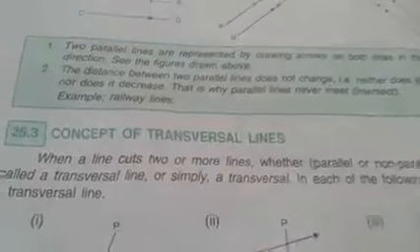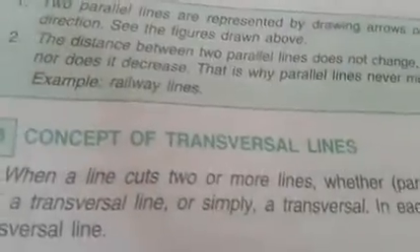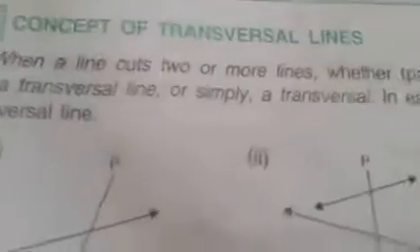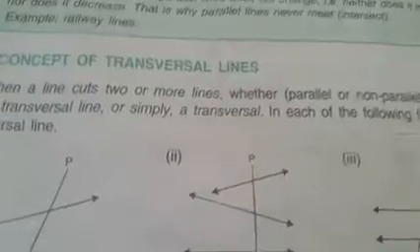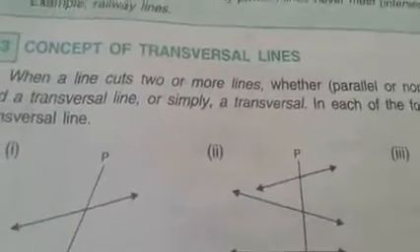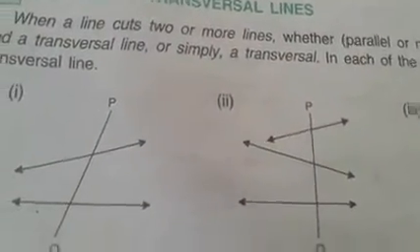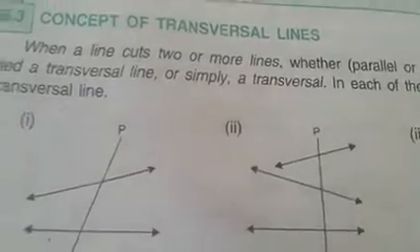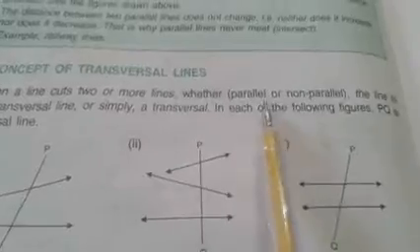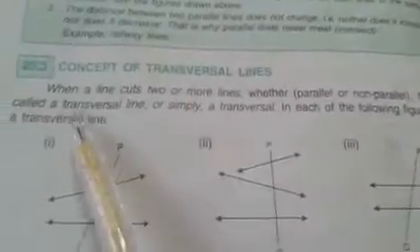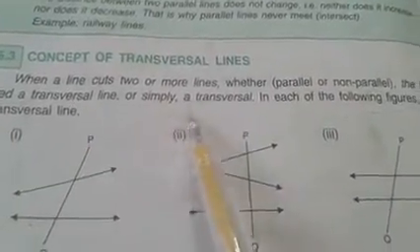So, the concept of transversal. You had a little idea about parallel lines, but you don't have any idea about transversal lines, because it is a completely new concept for you all. So when a line cuts two or more lines, whether parallel or non-parallel, the line is called a transversal line, or simply a transversal.